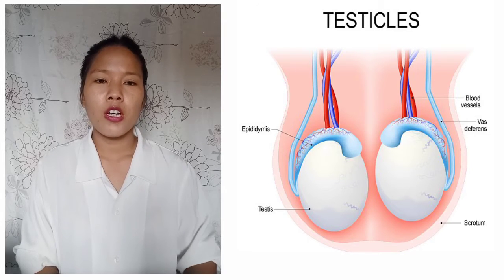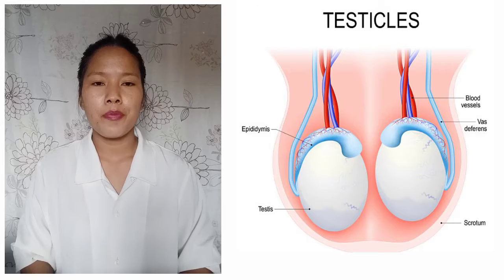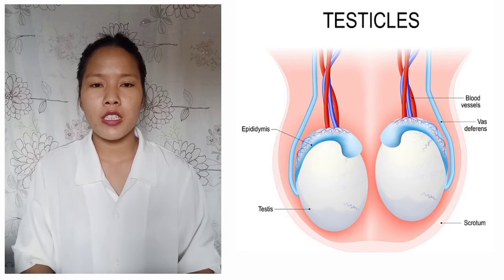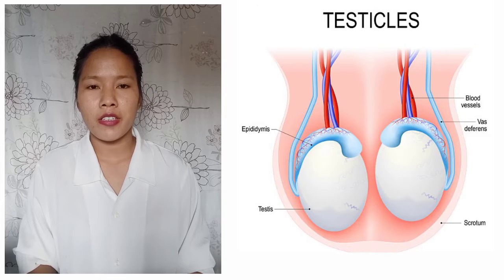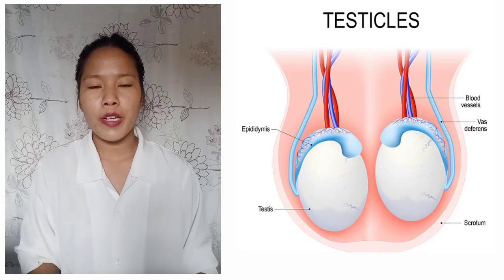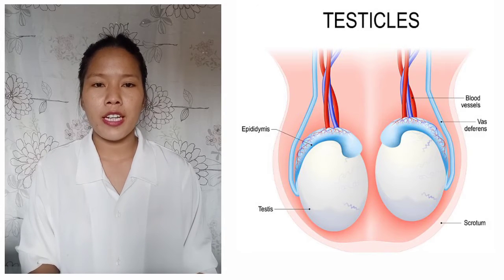Testosterone helps in sexual development and the appearance of male secondary sex characteristics, such as the deepening of voice, growth of facial and pubic hair, and increase in muscle strength and growth.